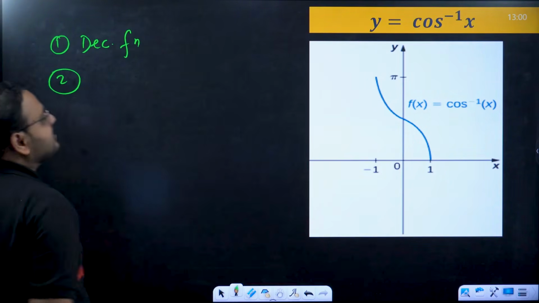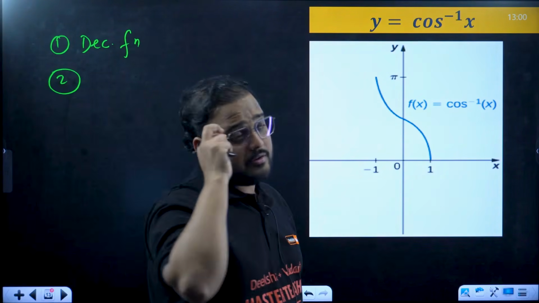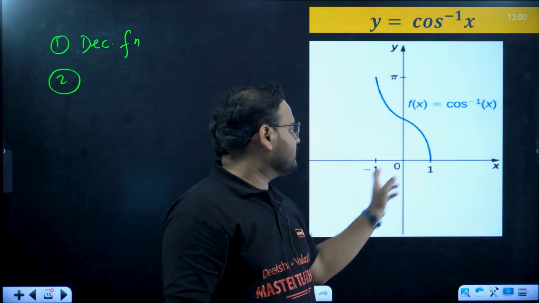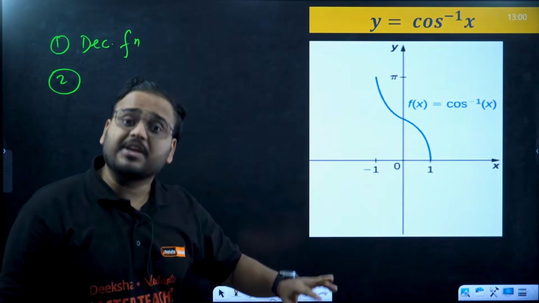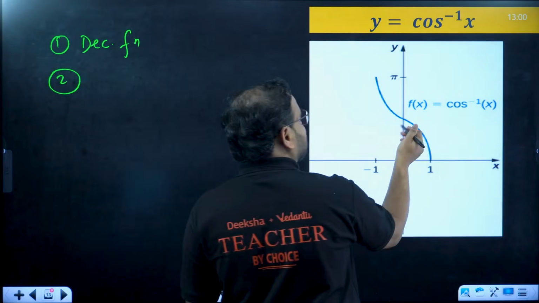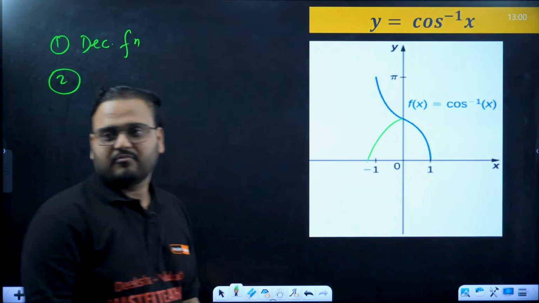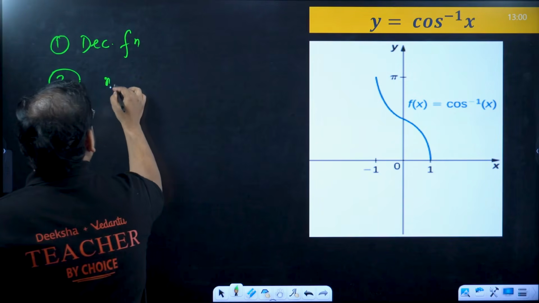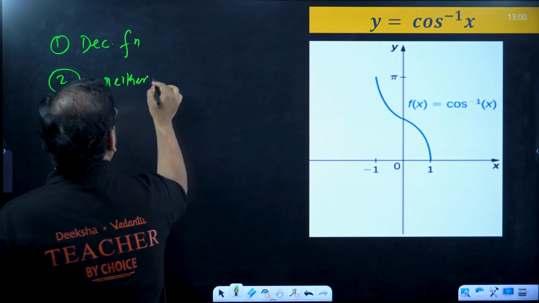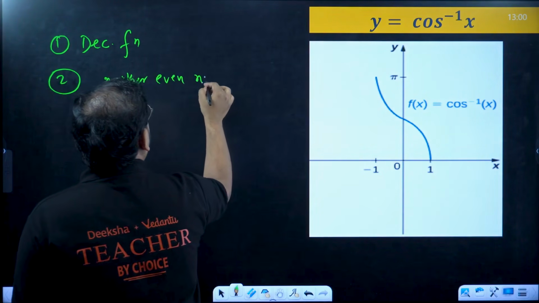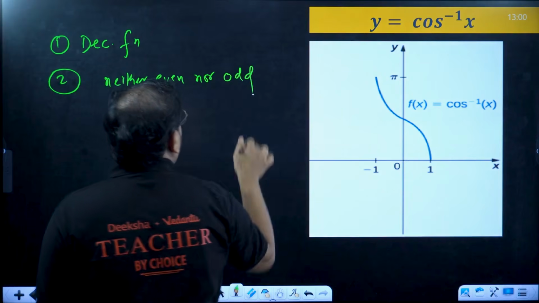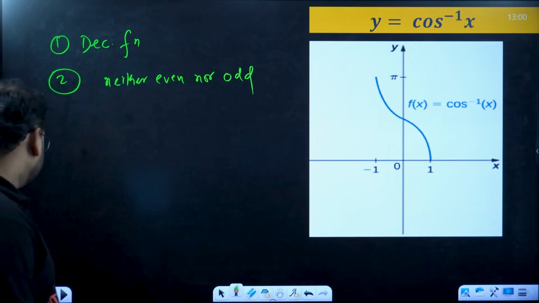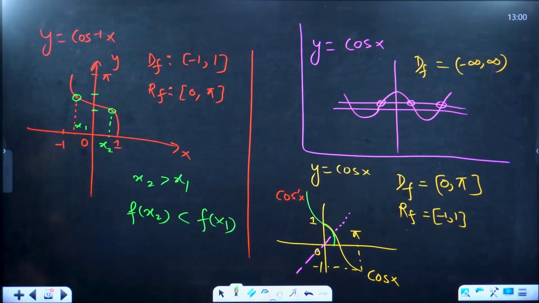What about odd even, sir? Neither of them, neither odd nor even, because for it to be odd, it must be symmetric about the origin. For it to be even, it must be symmetric about the y-axis. It should be like this. It's not there, right? So it is neither even nor odd. That's the case. Okay, highest value is pi, lowest value is 0. I hope this is clear. Please check.